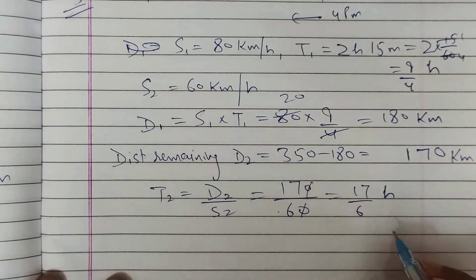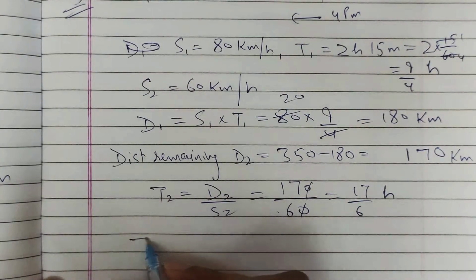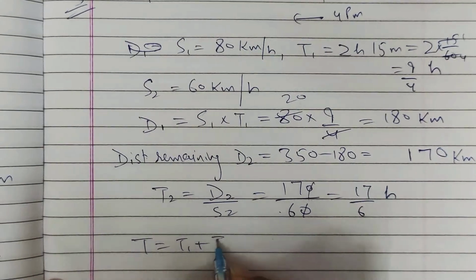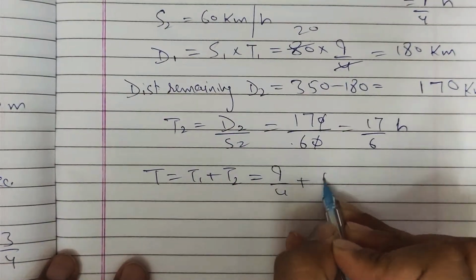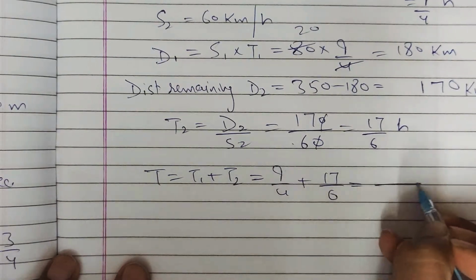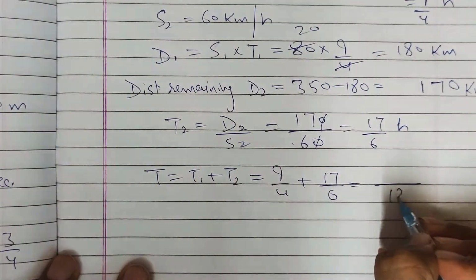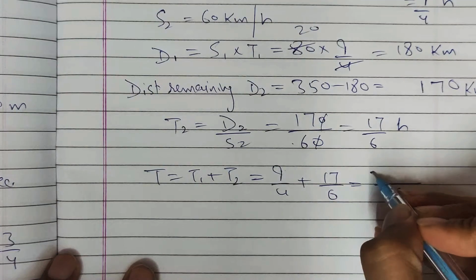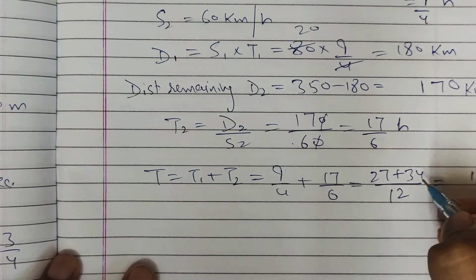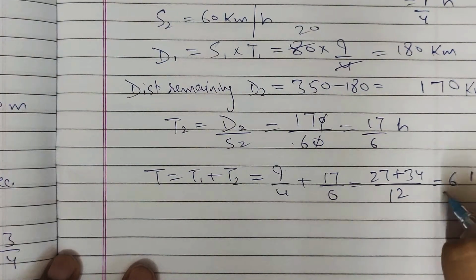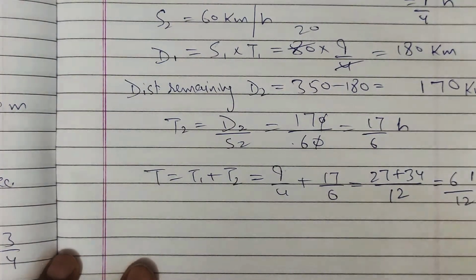So total time taken by him is T = T1 + T2, which is 9/4 + 17/6. The LCM is 12: 3 times 9 is 27, plus 17 times 2 is 34, so 61/12 hours, right?